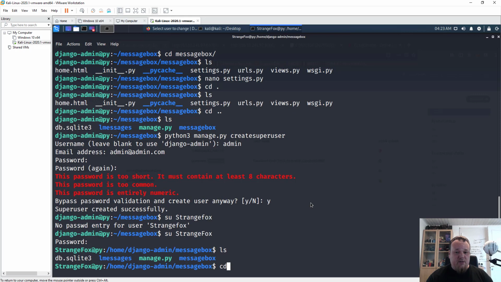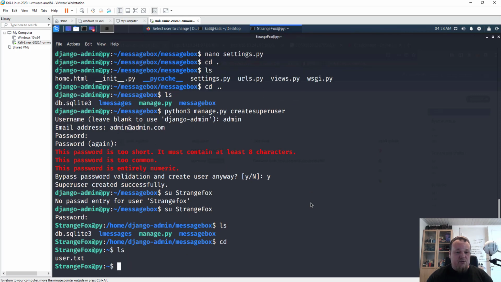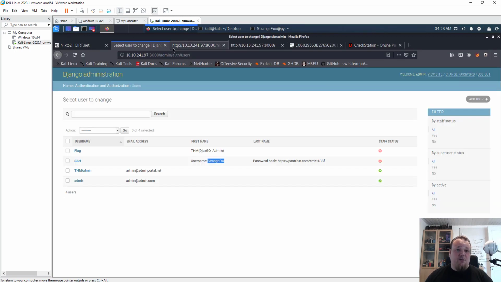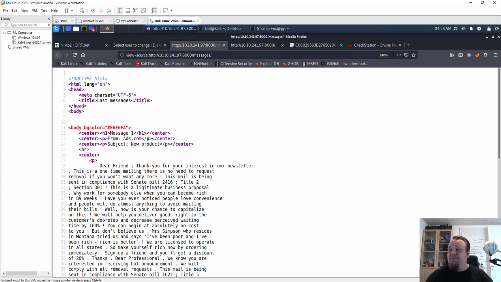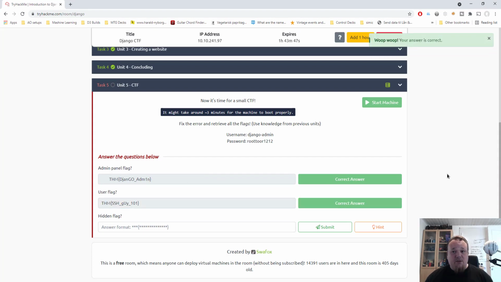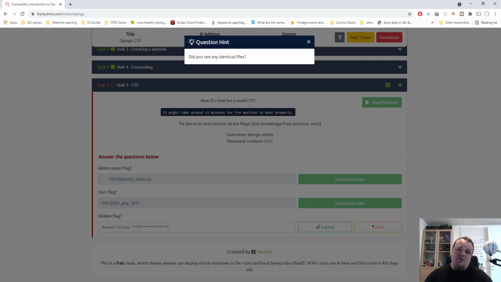So what I'm gonna do now is there's a user text file. I'm gonna cat out the content, and there we have another flag. I'm gonna copy it if I can copy. It's an art itself to copy paste. I'm gonna put it in, we have it, the user flag, and there we go. So we have one more flag to find. This is called the hidden flag, and it's the same format, and we can get a hint. So the hint is, did you see any identical files?